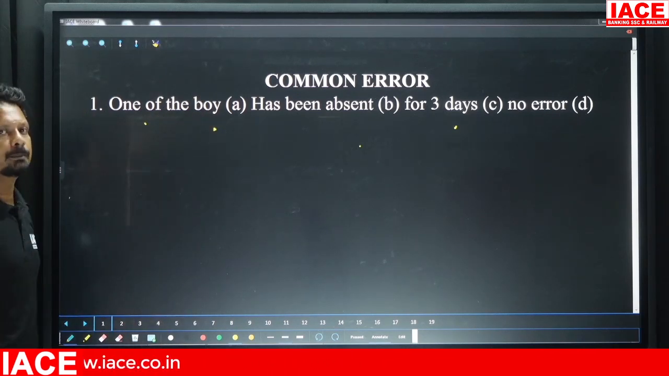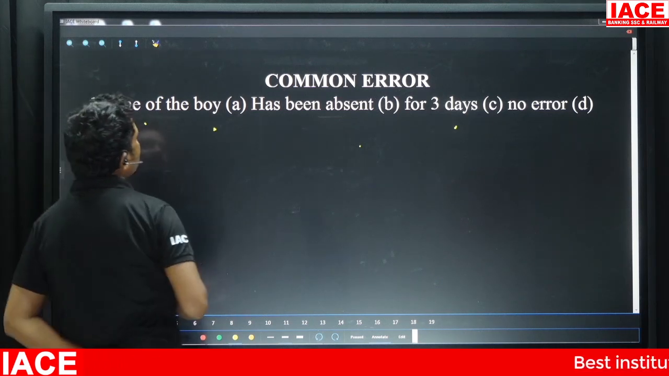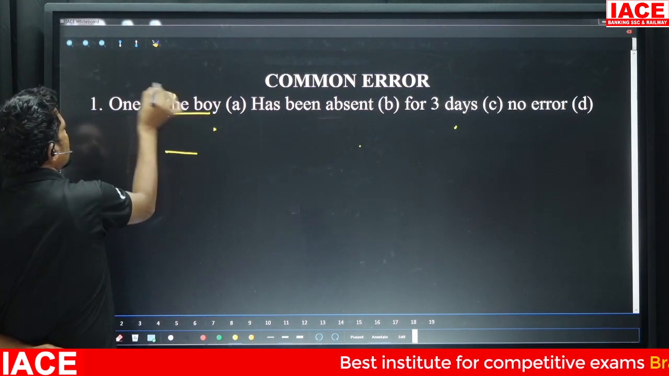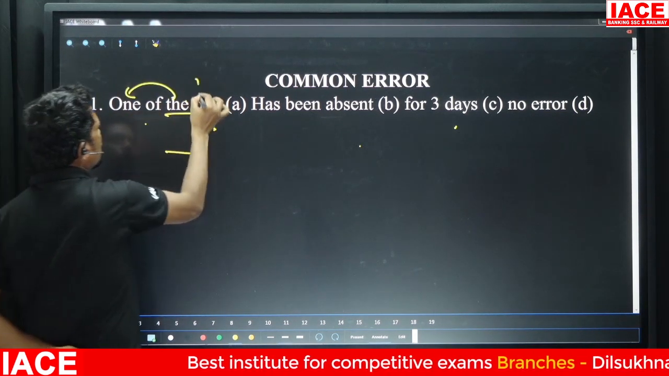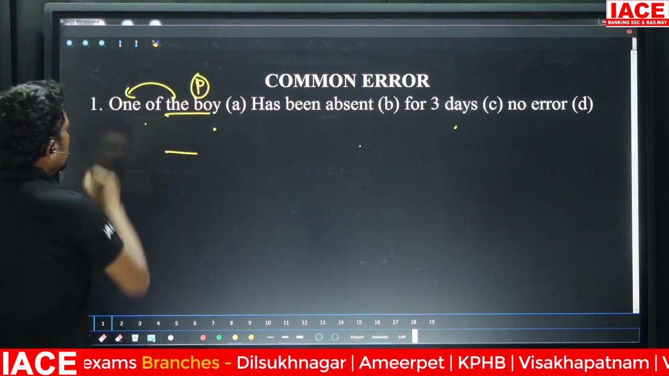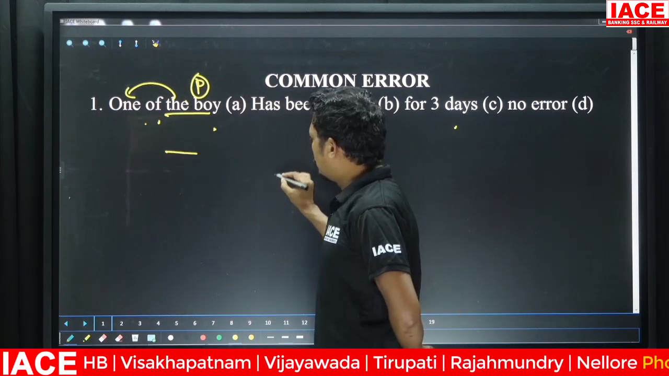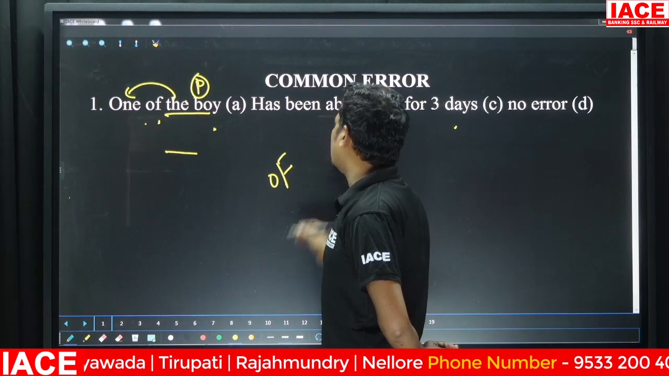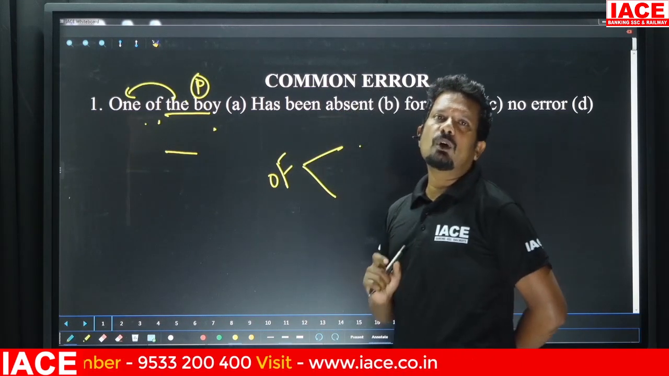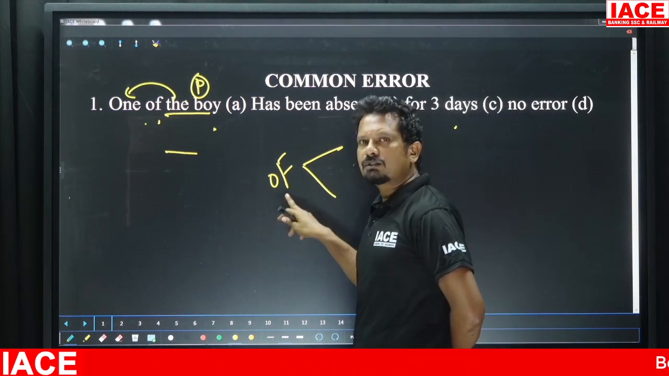The reason being, when you consider a part of something, that something must be in plural form. So we'll have to consider "of" here. "Of" has got two meanings actually. If you get to see "of" in a sentence, you need to understand that it generally has two meanings.